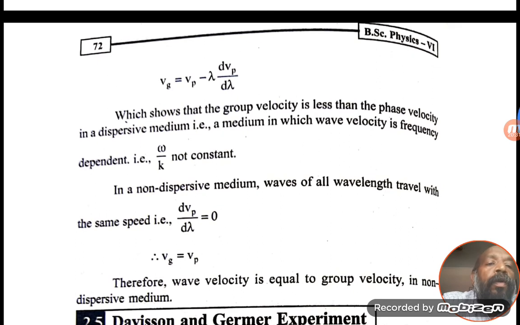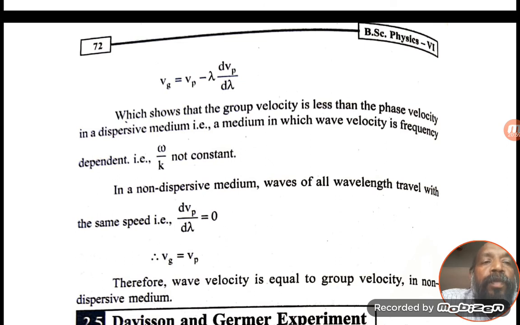So here we can conclude that we have shown that Vg is equal to V, the group velocity is equal to the particle velocity. And similarly, the group velocity is equal to the phase velocity. So by this conclusion, we can assume that a group of waves is associated with the particle.